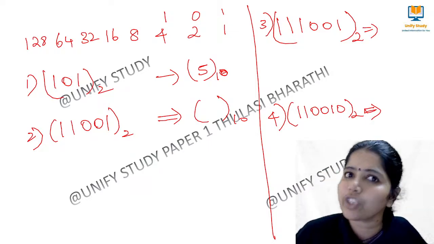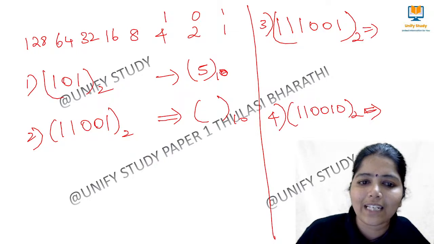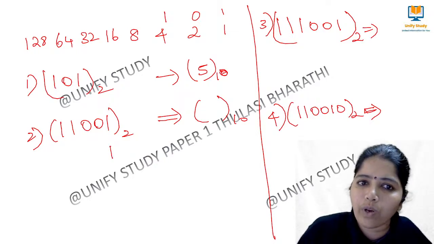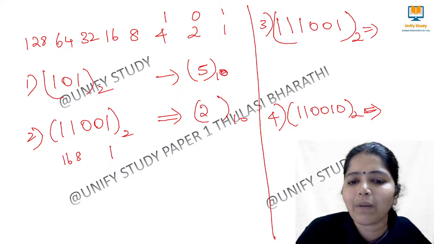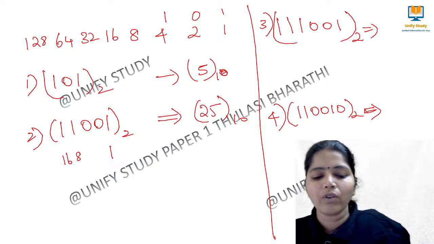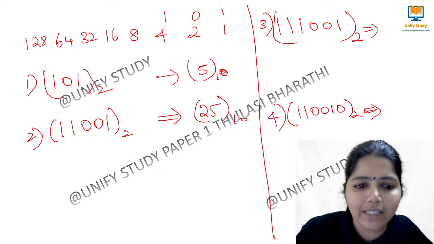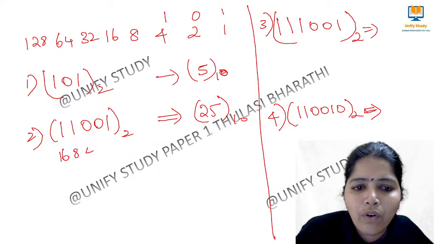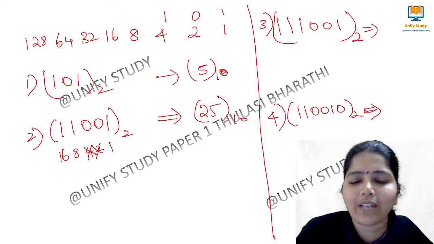In zeros place, you don't need to do it. In the other places, you have to add. That's all. Yes, exactly right. So here what will we get? We'll get 1 here. This number 2 and 4 will not come. Here it is 8. Here it is 16. So for this, it is nothing but 25. Am I right? How have we got 25? Just write this: 16, 8, 4, 2, 1. As 0 is there, we need not calculate this. So we are just going to add.